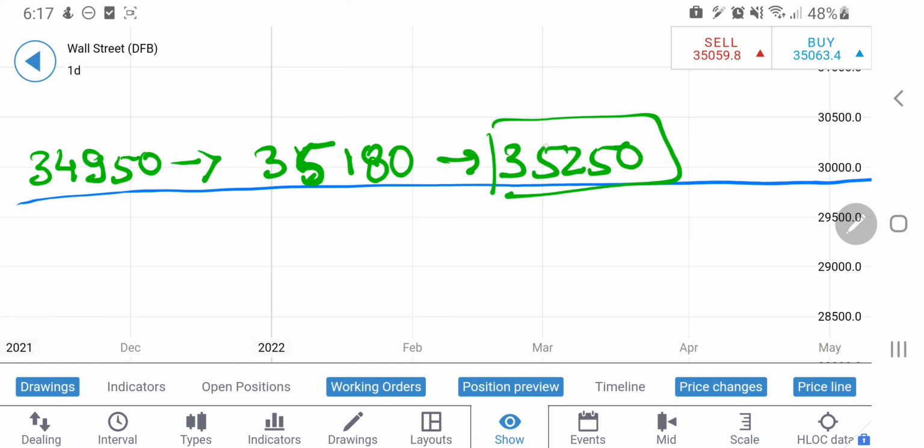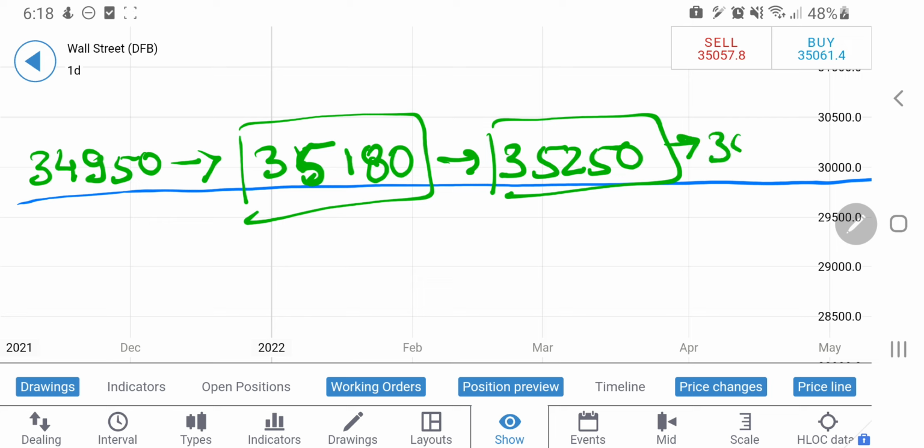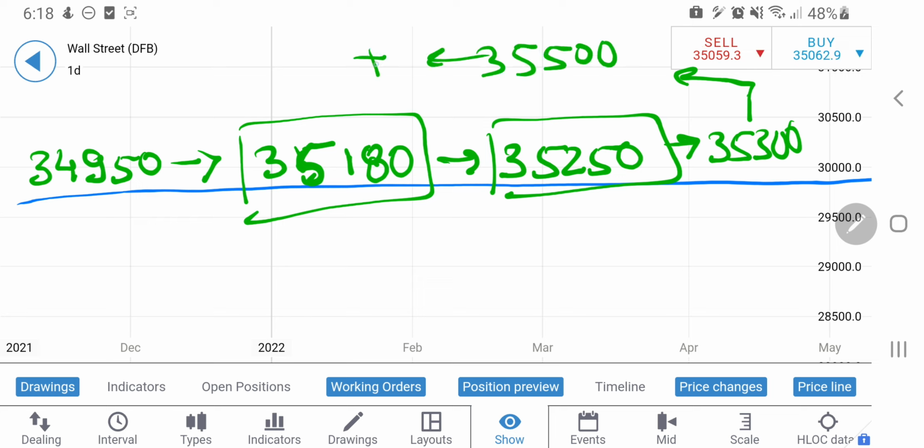At these levels, I'll recommend you to be cautious and alert, as it may observe a little drop from these levels. My expectation is that it can try to retrace back a bit. If not today, from tomorrow onwards we may see a little break if it tries to retrace back from here. Beyond this, if it breaks 35,300, then there is no looking back. Probably we may be looking at 35,500 and plus levels on the upside. It can try to trade higher. Sky is the limit on the upside.